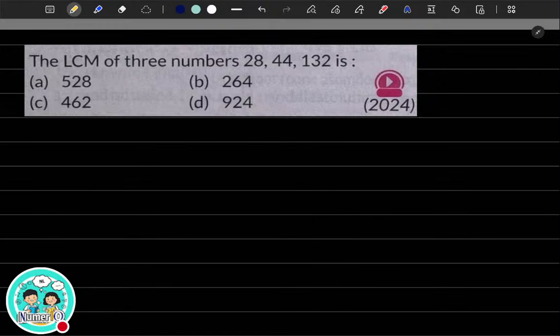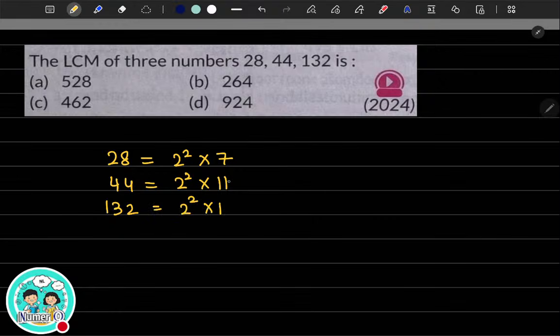So you have to find the LCM of the three numbers. Do the prime factorization slowly, correctly, very carefully. So 28 is nothing but 4 into 7, so 2 square multiplied by 7. And then for 44, it is 4 into 11, so 2 square multiplied by 11. What is for 132? I think it is 2 square multiplied by 3, 12 into 11 is 132.